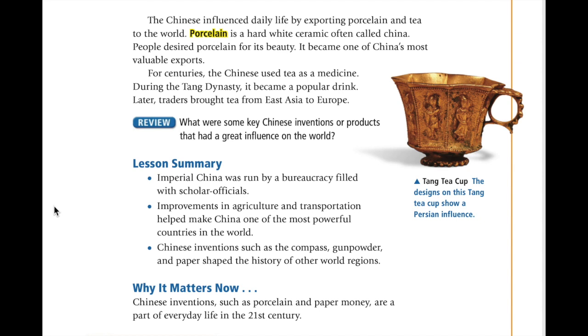For centuries, the Chinese used tea as a medicine. During the Tang Dynasty, it became a popular drink. Later, traders brought tea from East Asia to Europe.